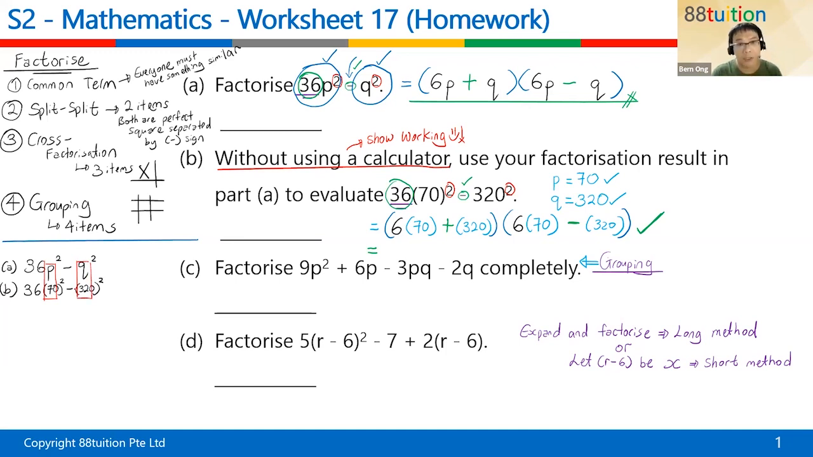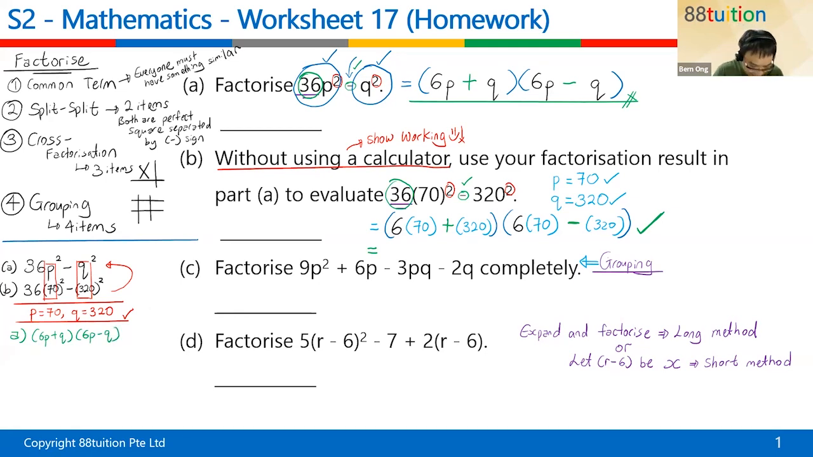So the question wants you to link back to part A. So from this comparison, you must be able to see that P actually represents the 70 and Q actually represents the 320. That is the first thing that you need to observe. The second thing is you have to put back into the answer in part A. So what is the answer in part A? Answer in part A is given as 6P plus Q, 6P minus Q. So this part is okay, right?